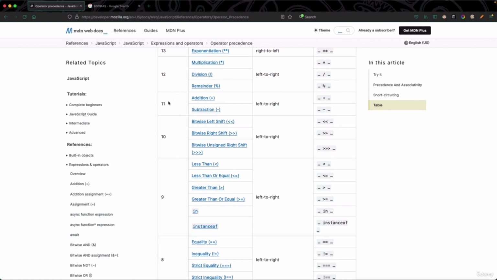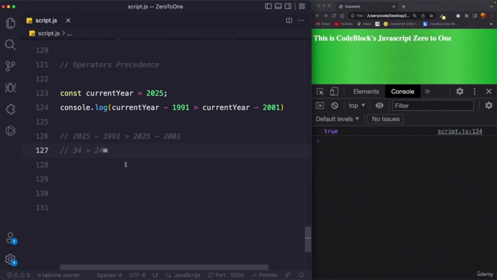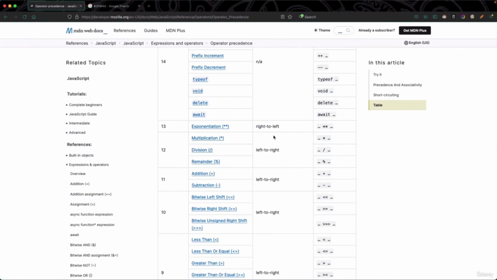So these operations will be performed first. That's why this operation and this operation are performed first, and then both of them are compared using this comparison operator. Now you can also notice something written over here: right to left, left to right.